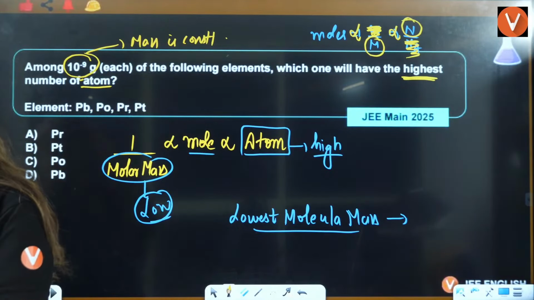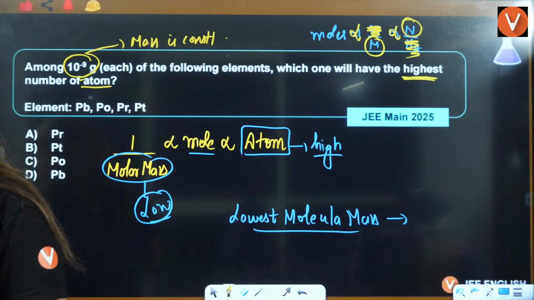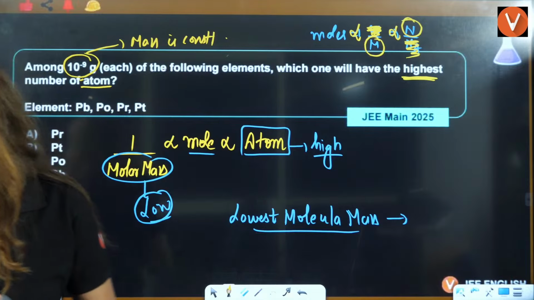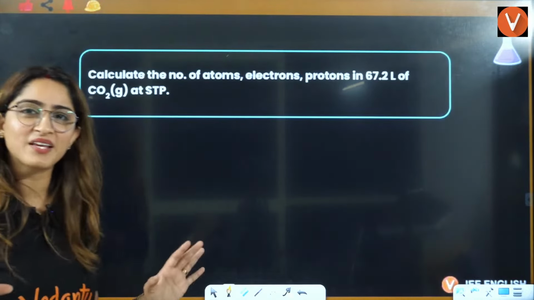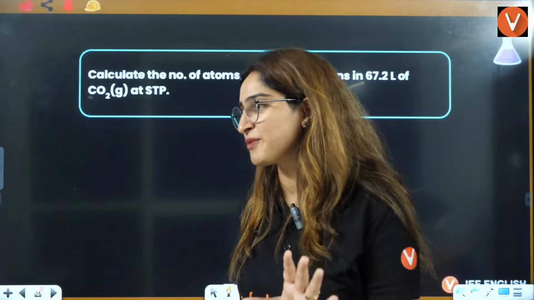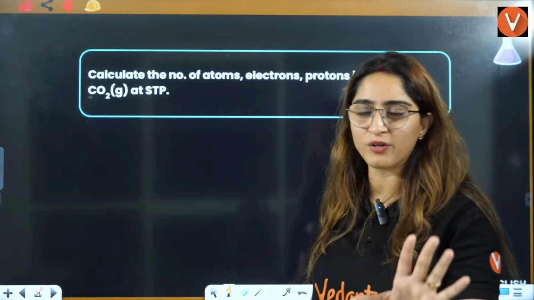Yes Rama, I will definitely make that. Okay, yes. Beta, that I'll tell you in inorganic chemistry. That's the mixture, that I'll tell you in inorganic chemistry. Right now, don't worry about that.